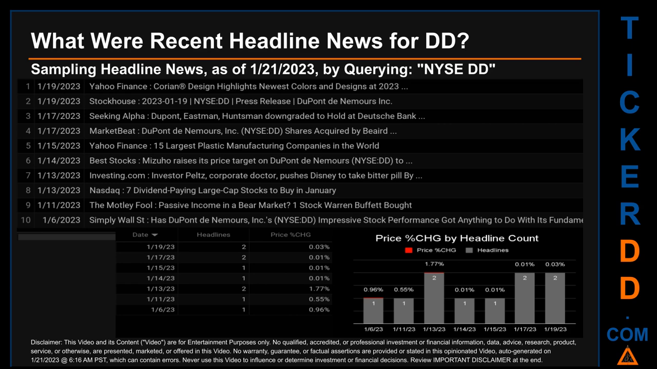Then, for the third day with the most discovered headlines, on Friday, January 13, 2023, first, Investing.com published the headline that read, Investor Peltz, Corporate Doctor, pushes Disney to take bitter pill buy. Second, Nasdaq published the headline that read, 7 dividend-paying large-cap stocks to buy in January. Correlated or not, as it happened, the stock price for DD on those publication dates respectively saw a jump of 0.01% along with a jump of 1.77% when comparing the day's opening versus closing price.